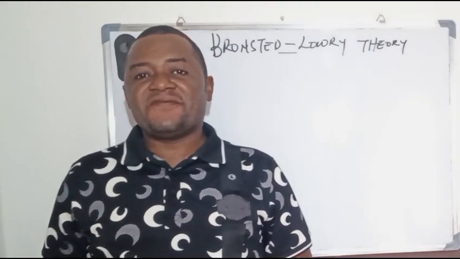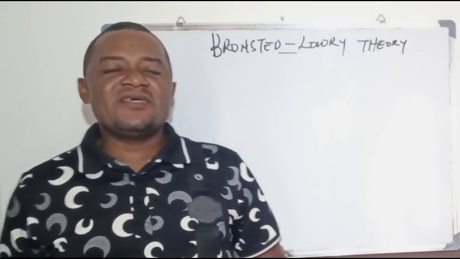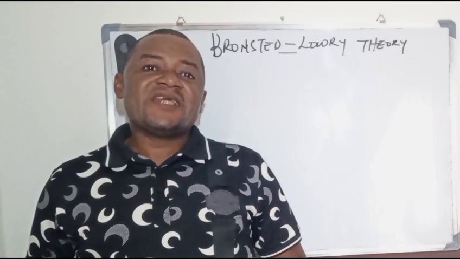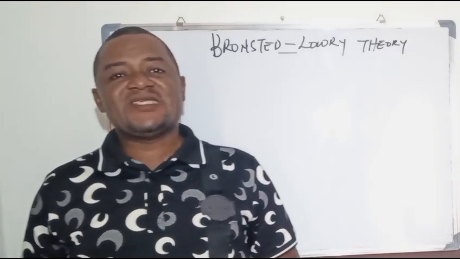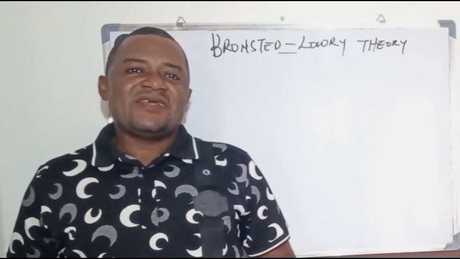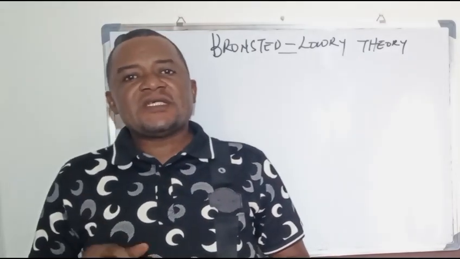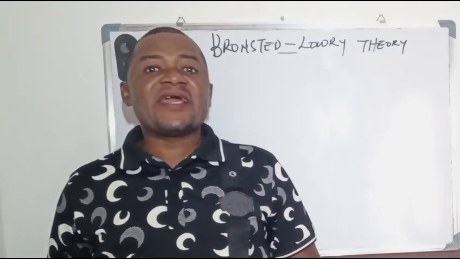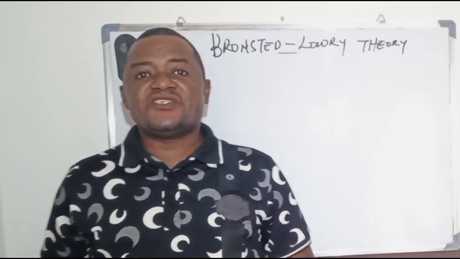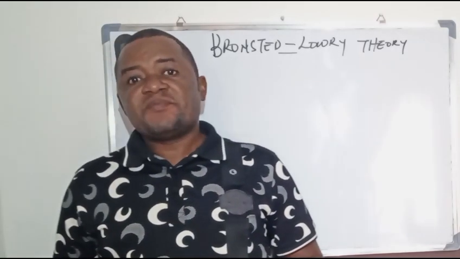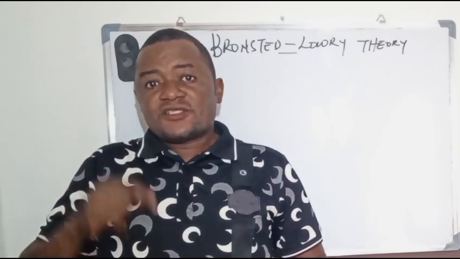And for a base defined by Arrhenius, he said a base is any substance that will dissociate and generate a hydroxide ion, which is an OH minus, when in solution. The point of emphasis here is that both an acid and a base are defined on the basis of the fact that they will produce a hydrogen ion, which is a proton, or as a base, a hydroxide ion, which is an OH minus group, in solution.